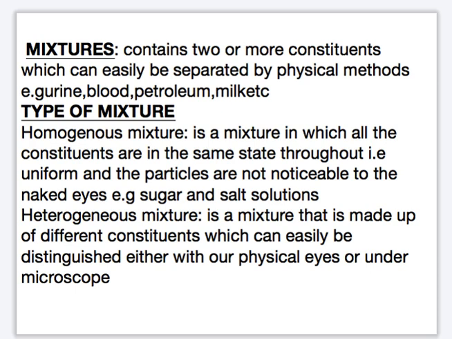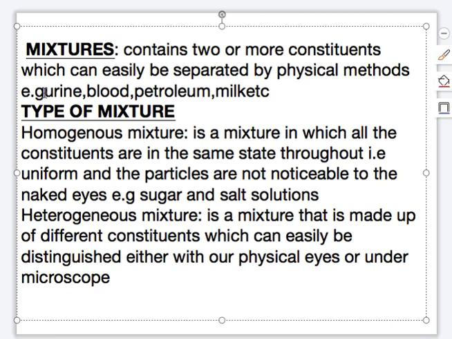Let's go to the third group when you want to classify matter chemically: mixtures. A mixture contains two or more constituents which can easily be separated by physical means or by physical method. Examples of mixtures are urine. Urine is a mixture, while urea is a compound.